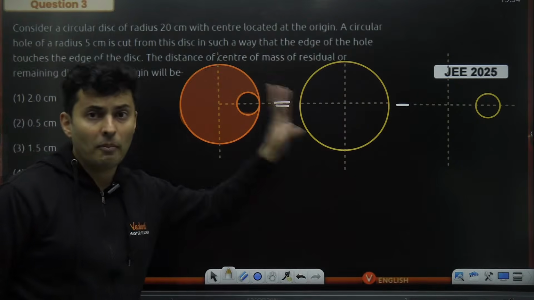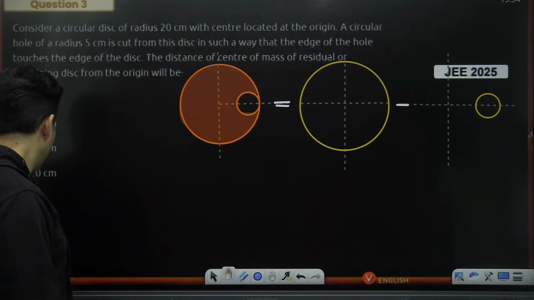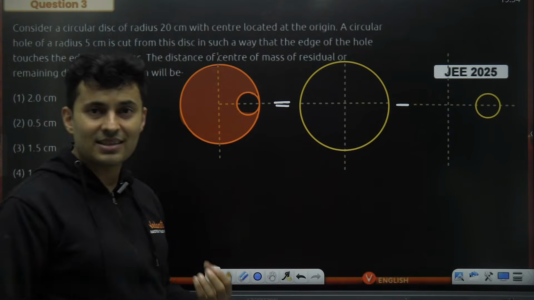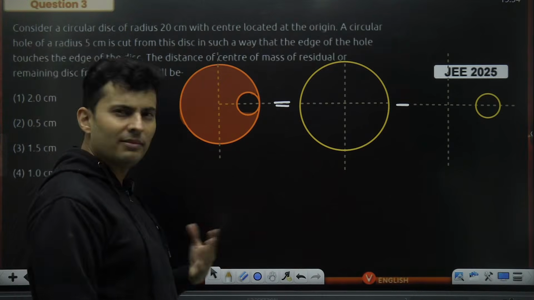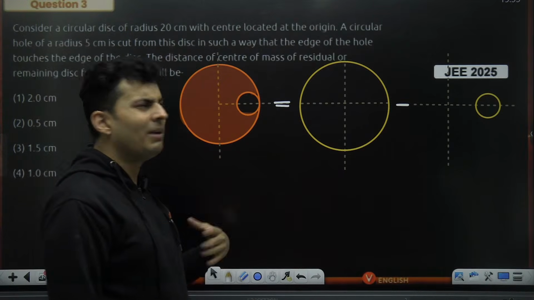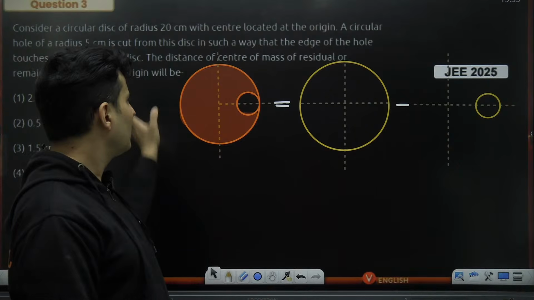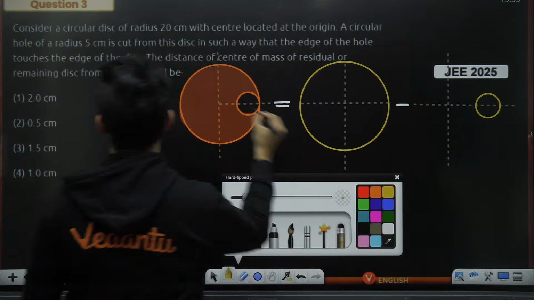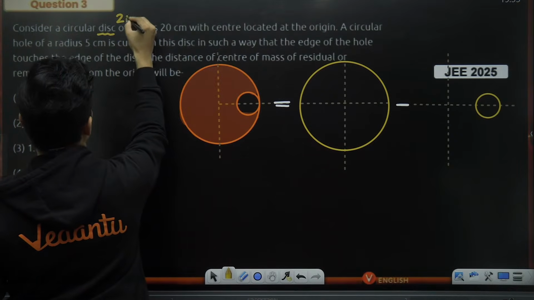Coordinate axis is also marked. Perfect. Next step, what I will do, I'll figure out how much each of these masses are. Okay, I'll figure out how much each of these masses are. I know mass per unit area is the same because it's a 2-dimensional object. So keep that in mind. So look at it. It's a disk. So it's a 2-dimensional object.